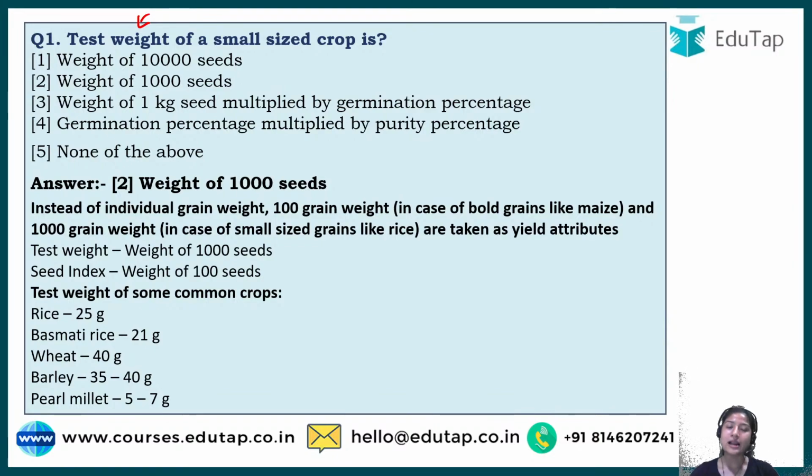I'll tell you why it is done so. Okay, let me just complete. Depending on the type of crop and the size of crop, we can take the weight of 1000 seeds. When we take the weight of 1000 seeds, it is known as test weight. But when we take the weight of only 100 seeds, then it is called seed index. Now why do we take this test weight? It is to know the physical condition or physical purity, or the quality of the seed.